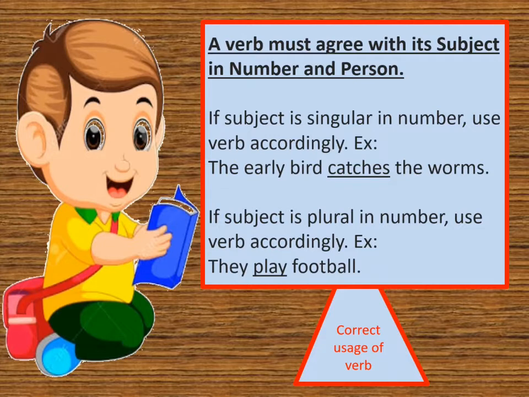Same as if the subject is in plural number, we will use the verb accordingly. Suppose they, we, you are also considered as plural. So with the verb like play, swim, whatever we use, we shall not add s or es in it. Here is one example, they play football. But if it is one like he or she, then we shall use she plays football or he plays football. Okay.